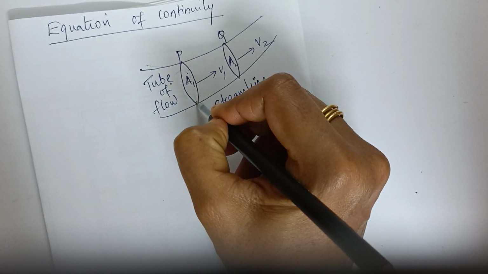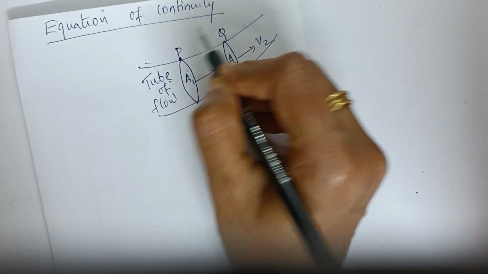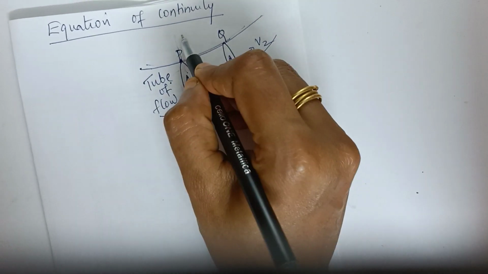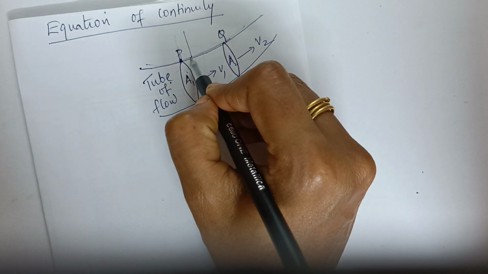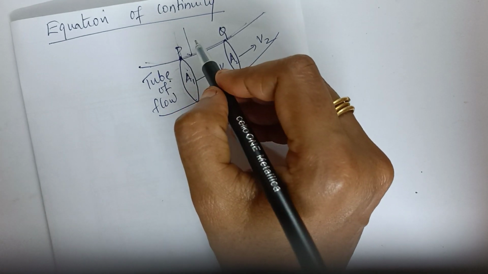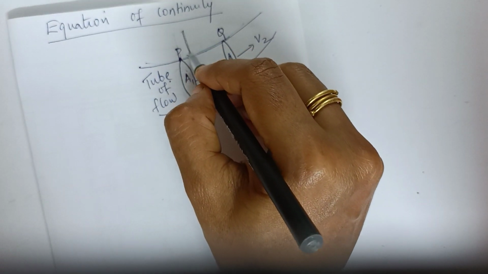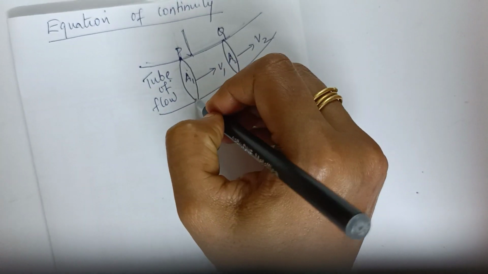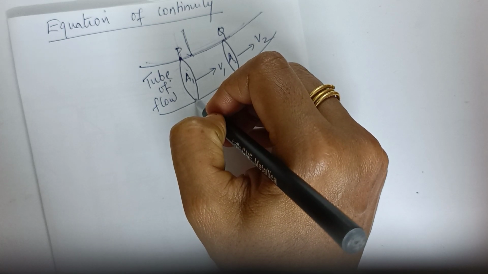Okay, and at P, this P is the direction, and it is perpendicular. P is acting perpendicular to this direction of flow of this steady flow of the liquid. And we are going to draw the streamline through the boundaries of A1 and that of the tube PQ. So this P is in a perpendicular direction, this is the direction of flow, and we have considered a streamline having an area A1. Okay, and this is known as tube of flow.